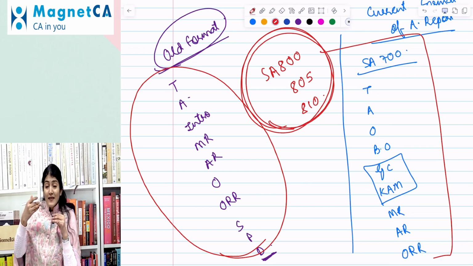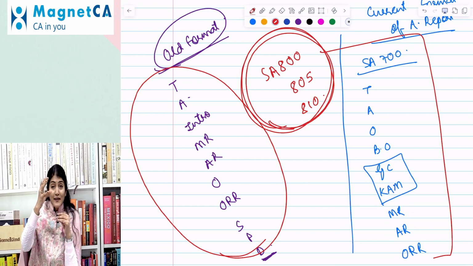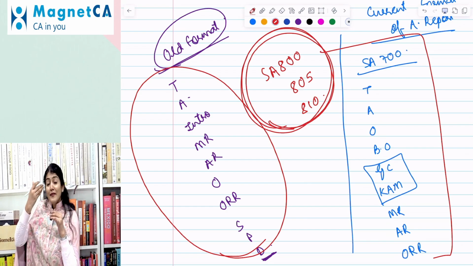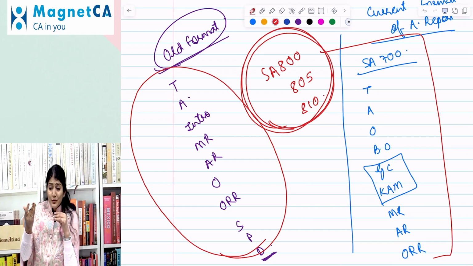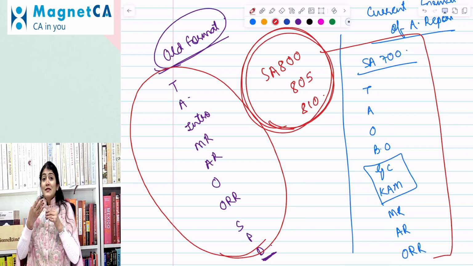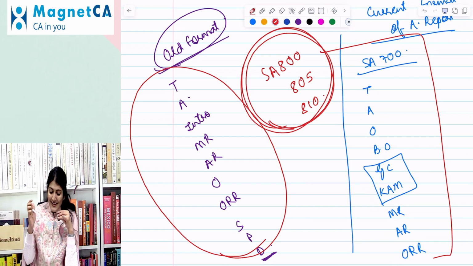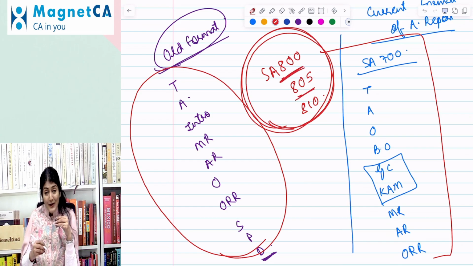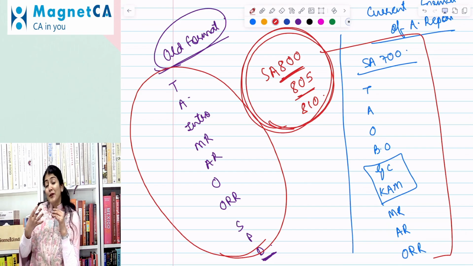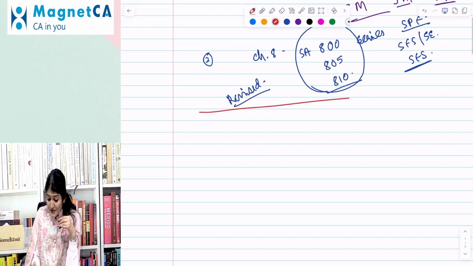Okay, so ICAI had already issued the exposure draft of 800, 805, 810, and then the new standards were issued. So when I was in the process of updating edition 3, I had already incorporated these changes. When the new study material came in, I was like, oh, thank God, this is already incorporated in the book. So that is one change. It is not completely new. It is just a revision made to the content of the standards, right? So 800, 805, and 810, that is change number 2.